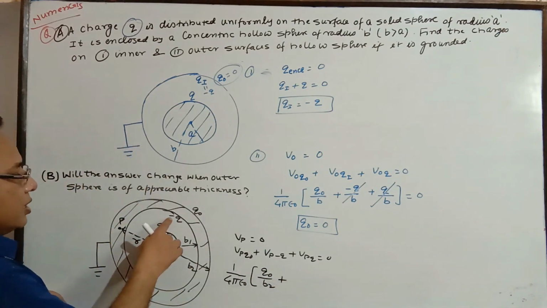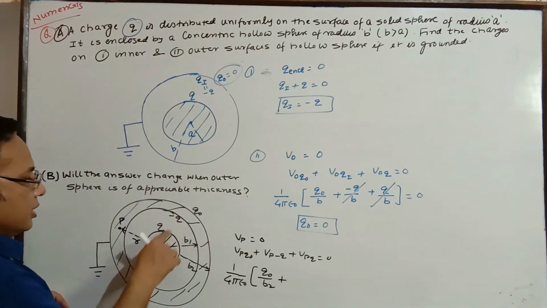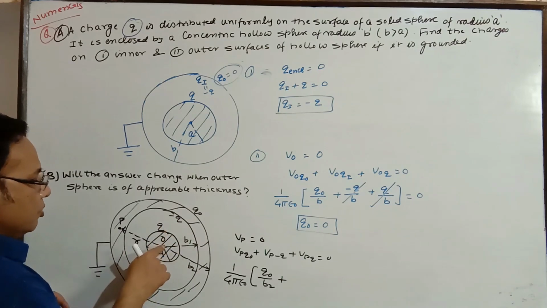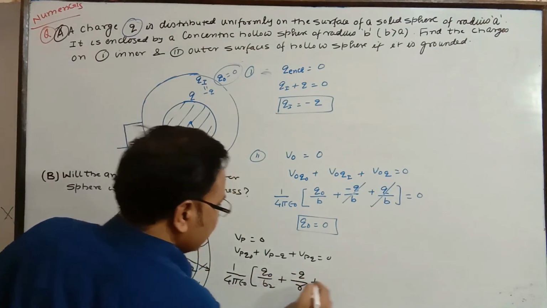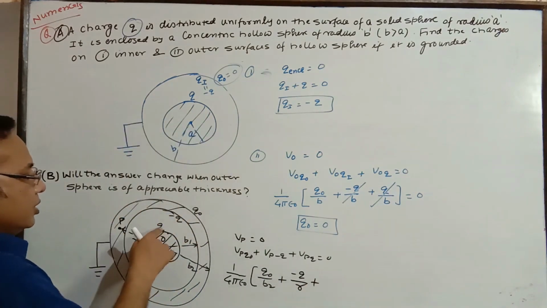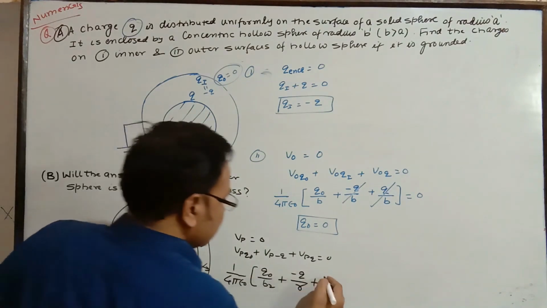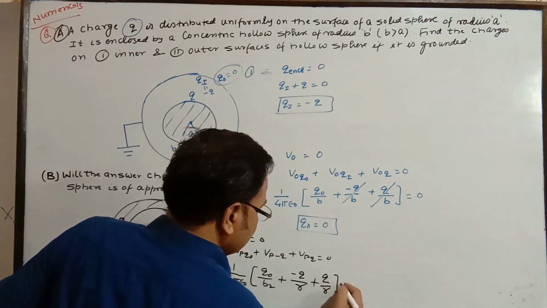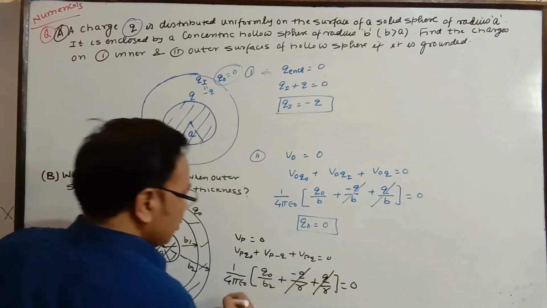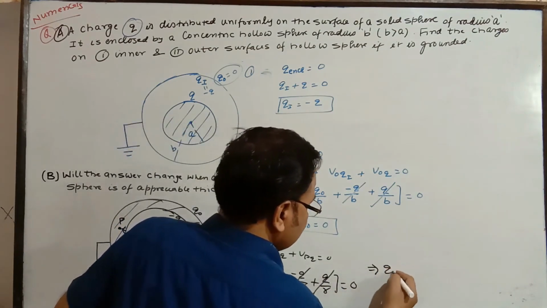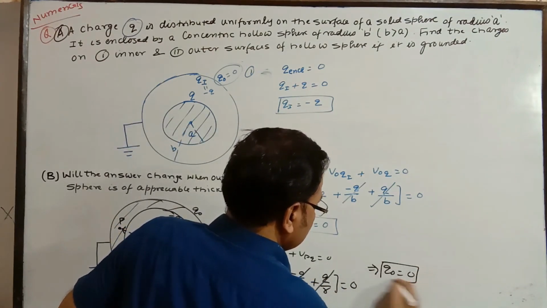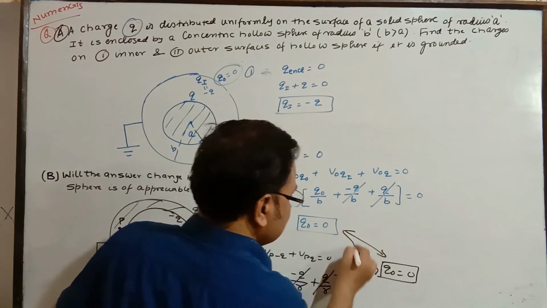For the minus Q charge, it is inside, assumed to be at the center. So minus Q divided by the distance r. Plus, for this charge Q, it is assumed to be at the center. So this is plus Q by r, and the sum is equal to 0. So these two are cancelled out. So finally this is 0. So from here this is going to give Q naught to be 0. So there is no change in the answer. Both are the same, as you see.